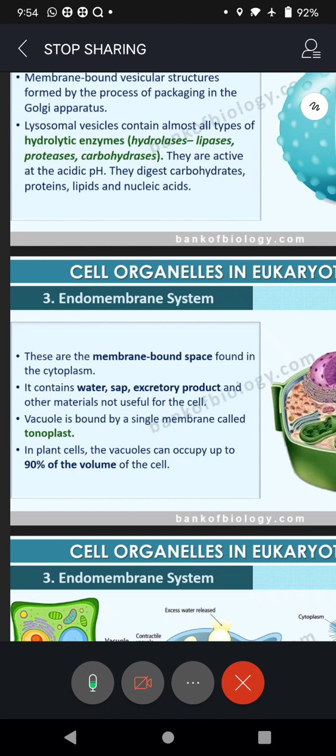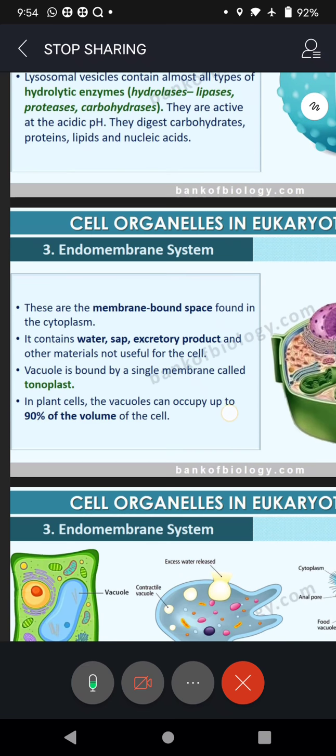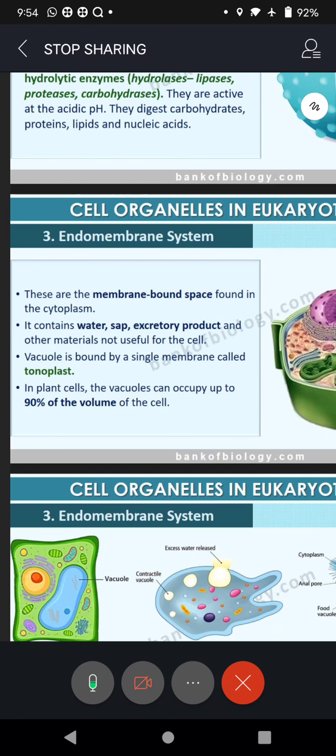And what you must remember is that vacuole is bound by a single membrane, and the name of that membrane many times will be asked, even in CBSE as well as your UPSC. Tonoplast. Remember? The outermost membrane present in the vacuole is called tonoplast.